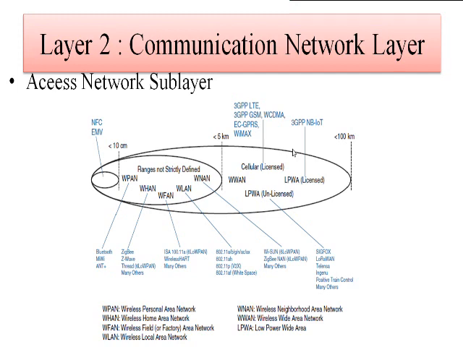For that purpose we have the wireless personal area network, wireless home area network, wireless field area network, wireless local area network, wireless neighborhood area network, wireless wide area network, as well as LPWA, that is low power wide area. Low power wide area, because as we are using IoT devices, they have a limitation of energy.